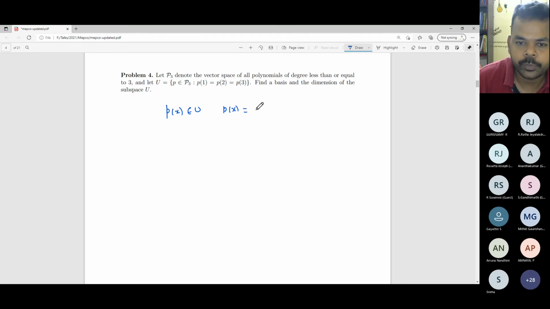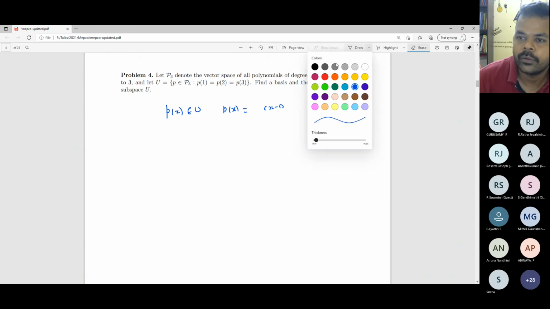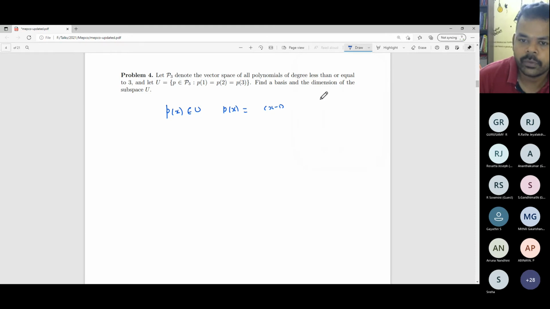So P of x, any polynomial in this set, is equal to x minus 1 into x minus 2 into x minus 3 plus some b. What is this b? So b is P of 1.